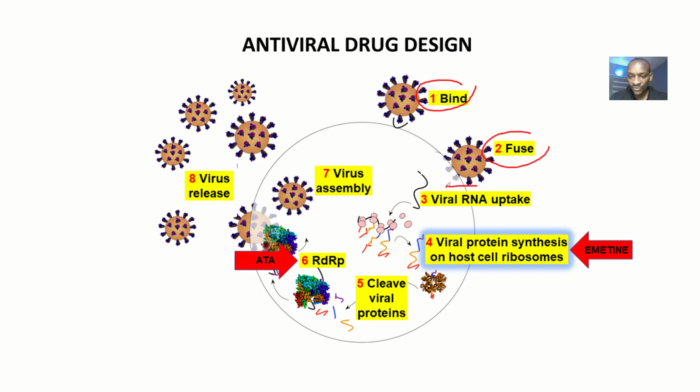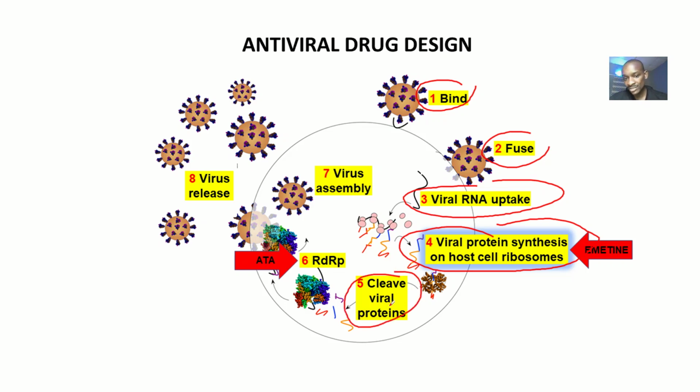Then for the viral RNA uptake, that's basically conversion of the viral RNA to DNA. We have drugs that stop this process, and those are the reverse transcriptase inhibitors. Then for the viral protein synthesis on host cell ribosomes, we have drugs that can stop it too. Then for the cleaving of viral proteins, we have drugs that can stop it too. The RdRp, we have drugs that can stop it too. We have the virus assembly. We have drugs that can stop those processes.